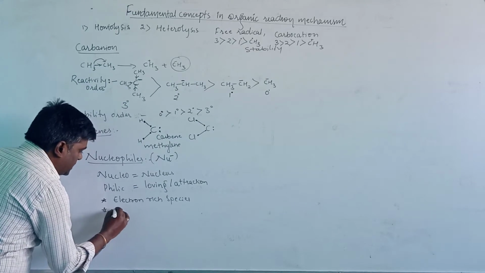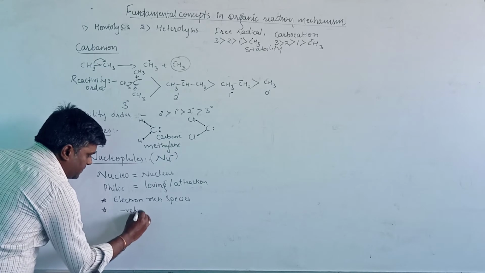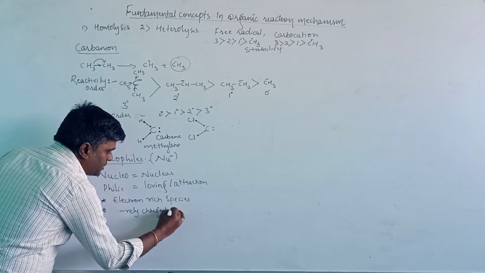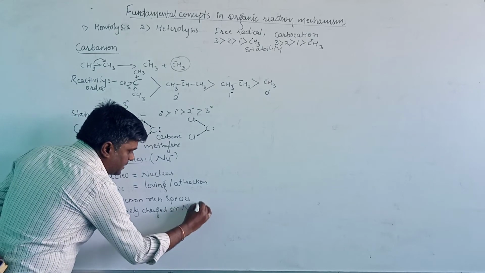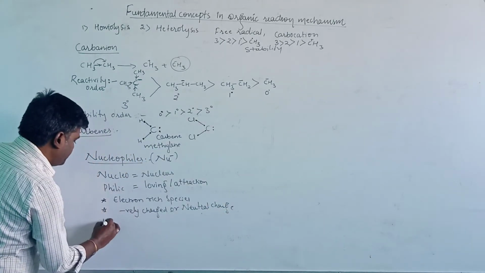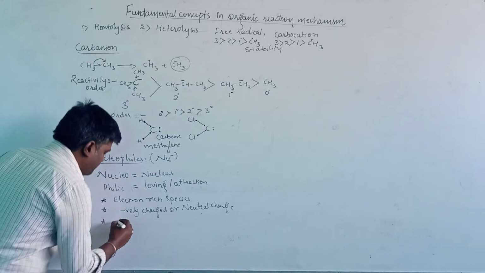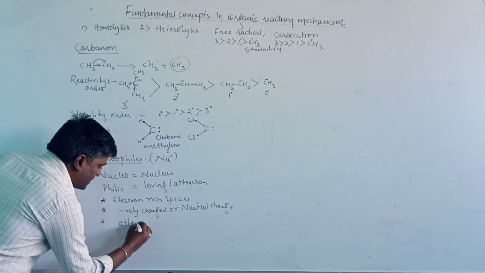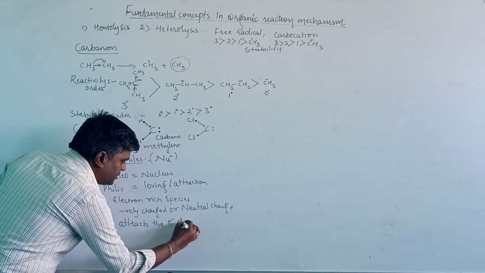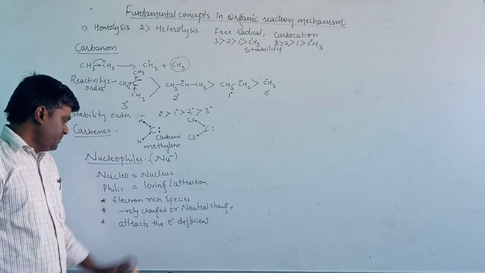The second point is that these may be negatively charged or neutral. In the third point, these will attract the electron deficient center, that is, they attract the electron deficient species.